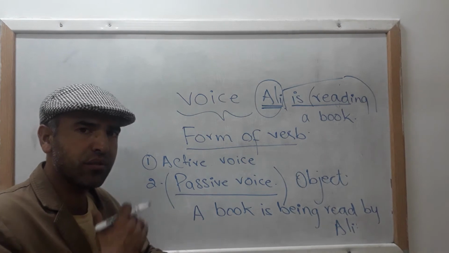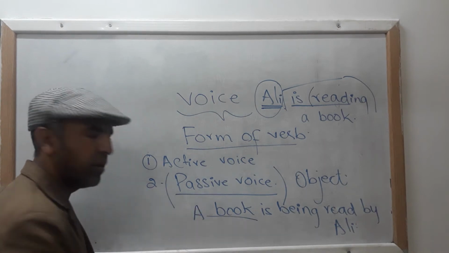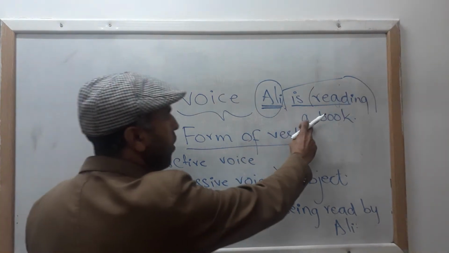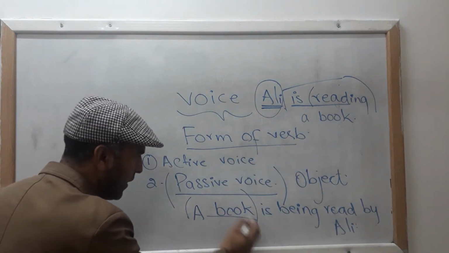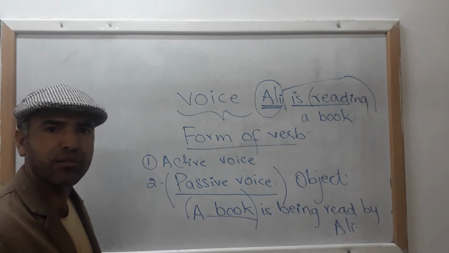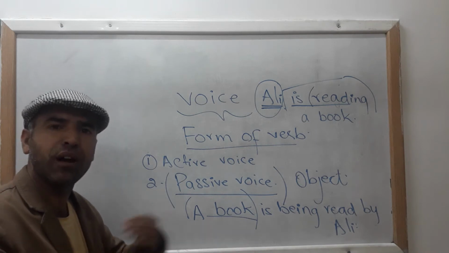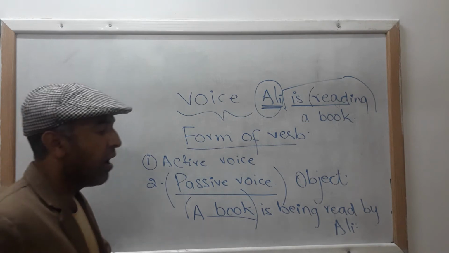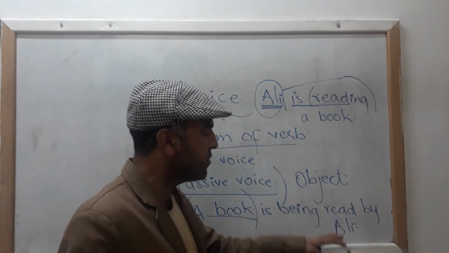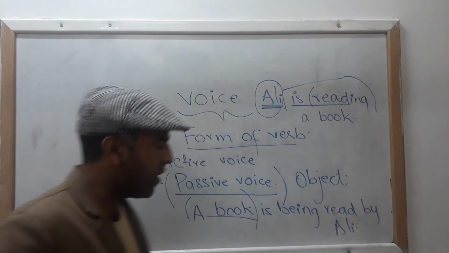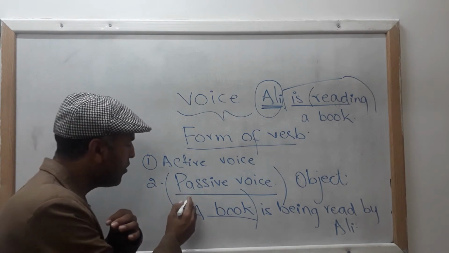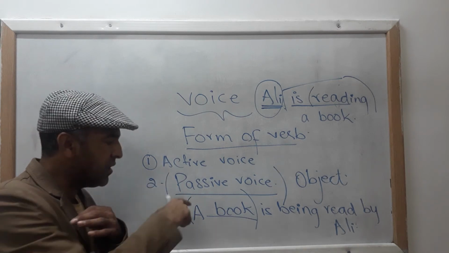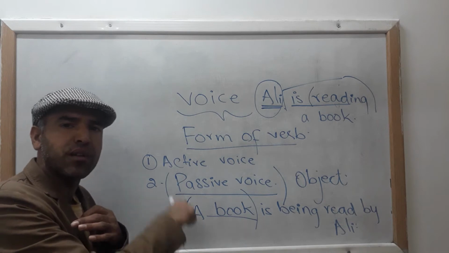Here our stress is on a book. Okay, here book was an object. Clear? But here it is working as a subject of the sentence. Is being read. What is being read? A book is being read by Ali. Now in this sentence our stress is not on Ali, but our stress has changed. Clear? Now a book is much more important because it is functioning as a subject in this sentence.